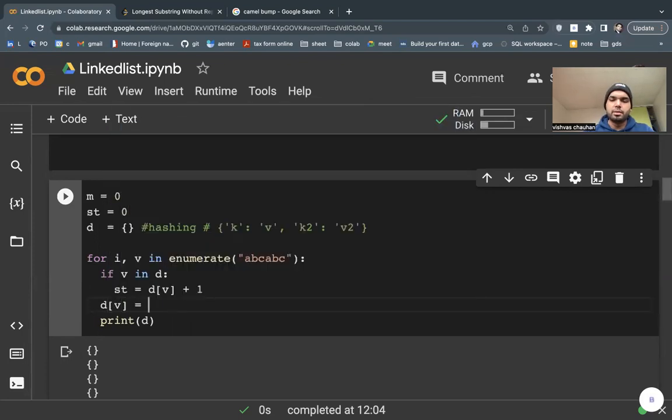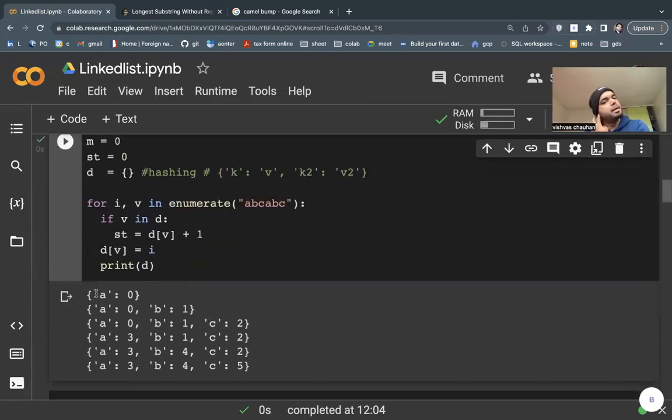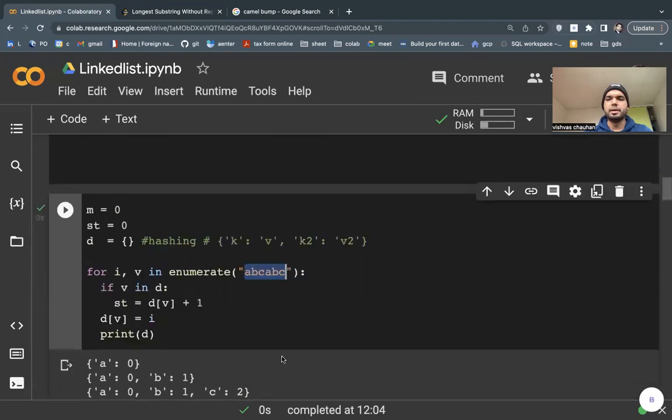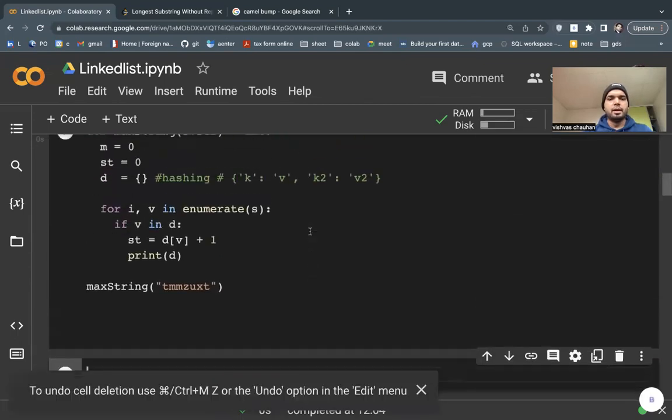So okay, D is equal to I. So now it will append. So okay, this is appending like this. First I put A here, then I put B here, and I'm getting the index here. Okay, now you get it, right? I'm just putting this value and getting this index. But this is not what we want.